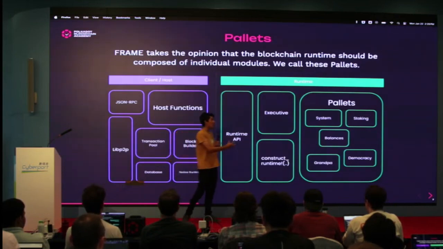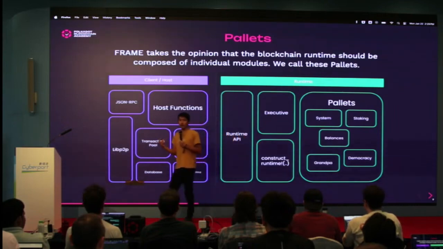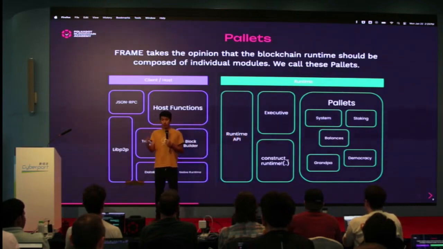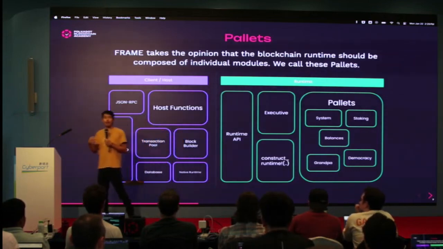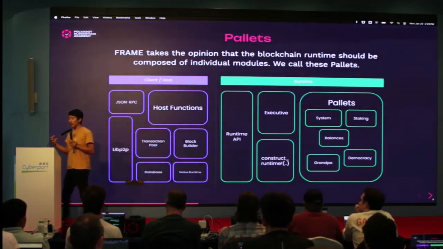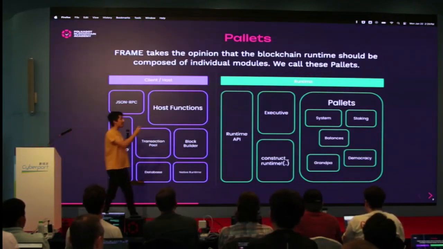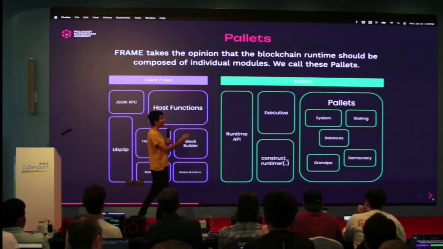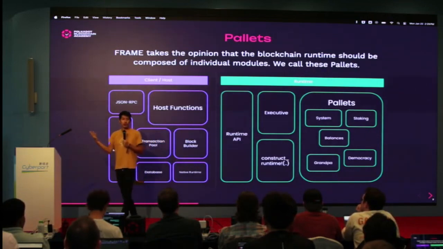You might have a palette which manages democracy or open governance. You might have a palette which helps with consensus. These different pieces of logic could work together, but more often than not, they're separate logic. They're completely fragmented, or in their own little box. And so being able to design your runtime by putting these different palettes together into one cohesive system, and connecting them where they need to be connected, we think that's a great vision for how to build a runtime.